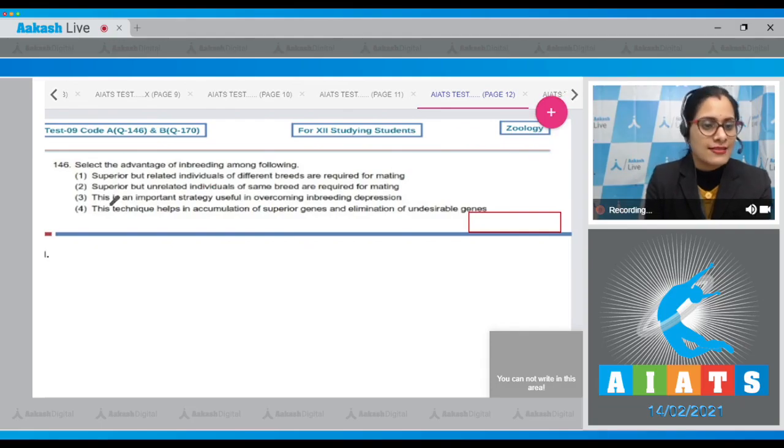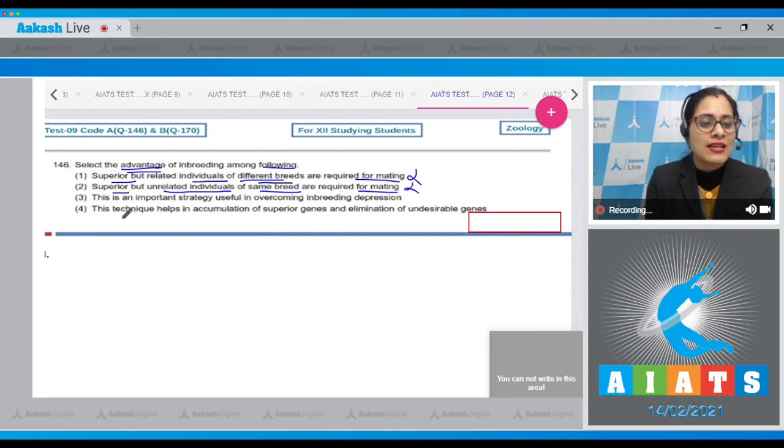Question number 146. Select the advantage of inbreeding among the following. The very first statement says superior but related individuals of different breeds are required for mating. This is incorrect. The next statement is superior but unrelated individuals of same breed are required for mating. This is incorrect because related individuals of same breed are required.